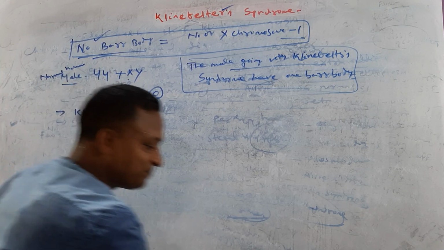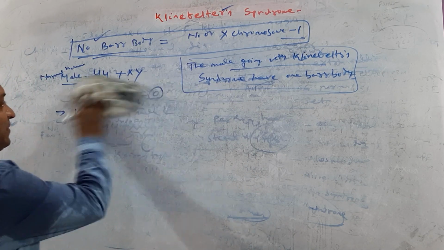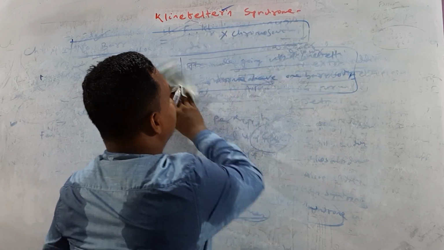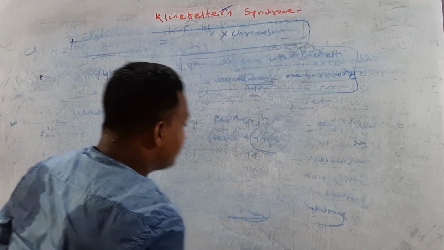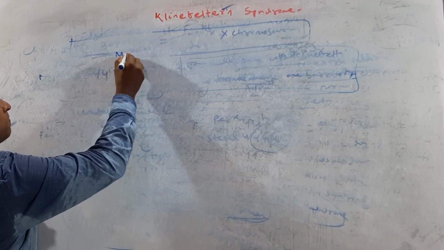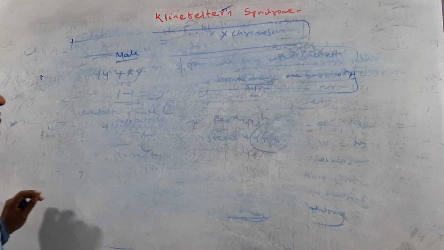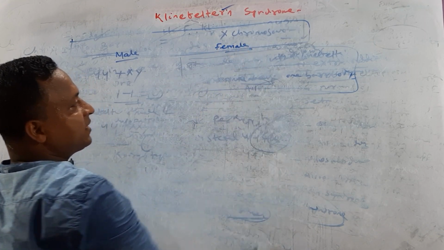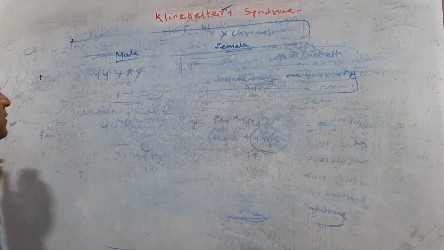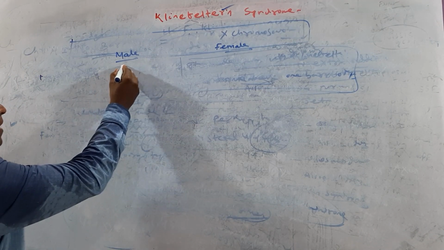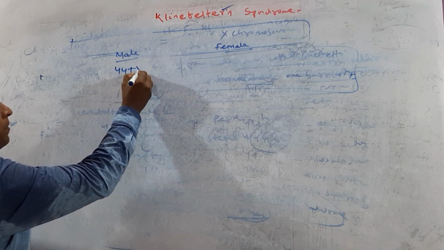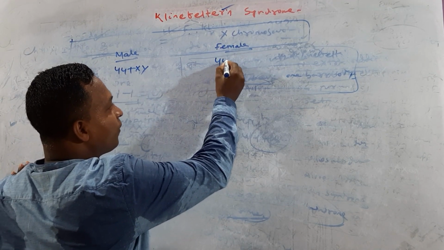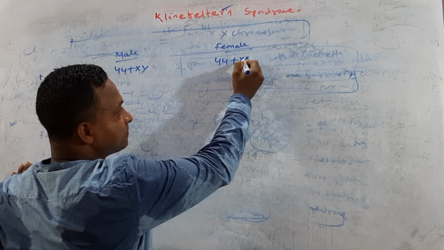Okay, next one. This is a normal male, right? This is a female, right? The male normally contains 44 plus XY. Here the female is 44 plus XX.